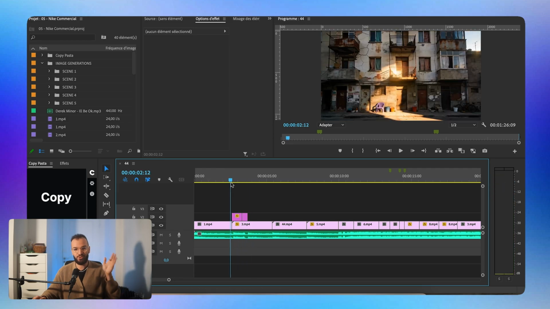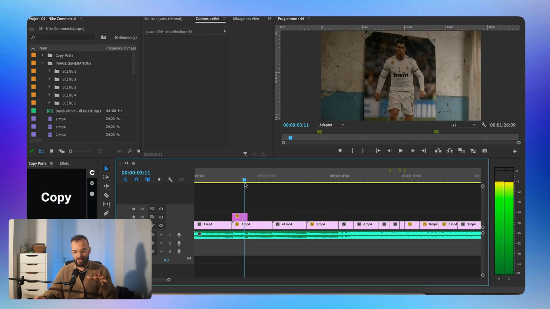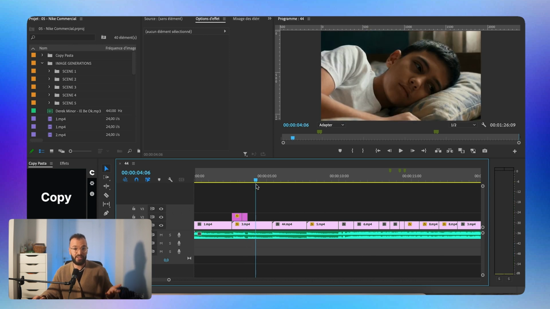You have the piano that is doing dun, dun, dun. And at this moment, I knew that I needed something to change to establish the environment that we're in. So that's why I showed the ball really quickly, the poster of Cristiano Ronaldo really quickly, and then we have the introduction to the main character really fast.